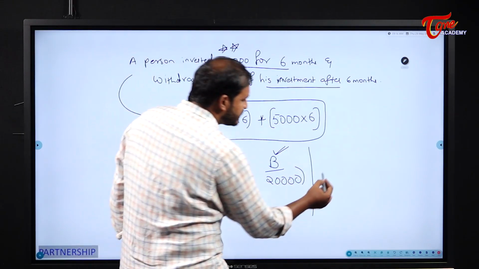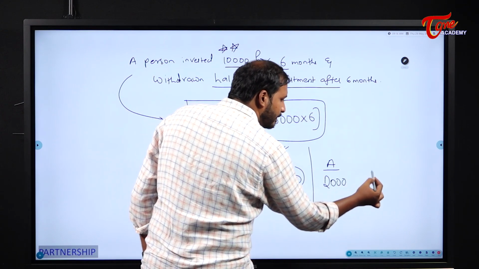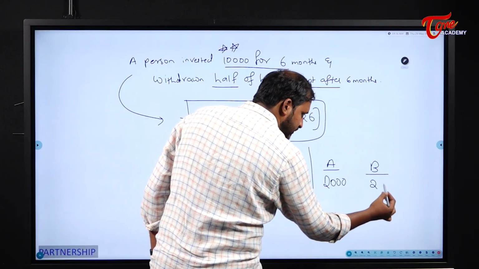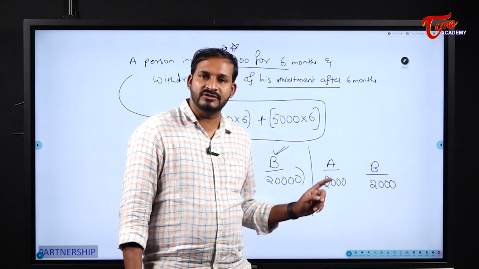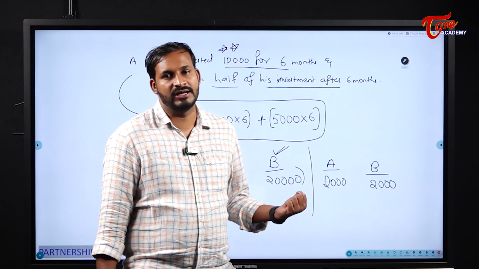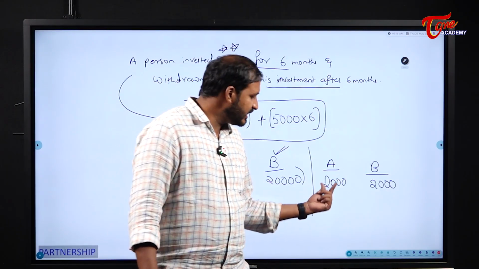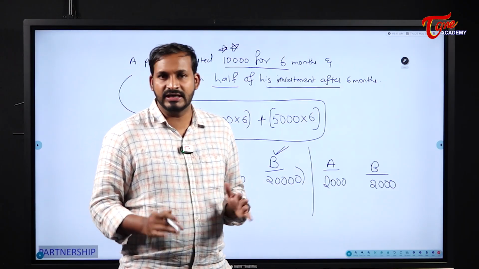Next, there are two friends. A invested some 2,000. B invested the same amount, 2,000. Now, generally tell me, what is the ratio in which they should divide? 1:1, right? Why? Because they should share the profits equally. Because they invested equally, so obviously they should share the profit also equally. That is common sense, right?